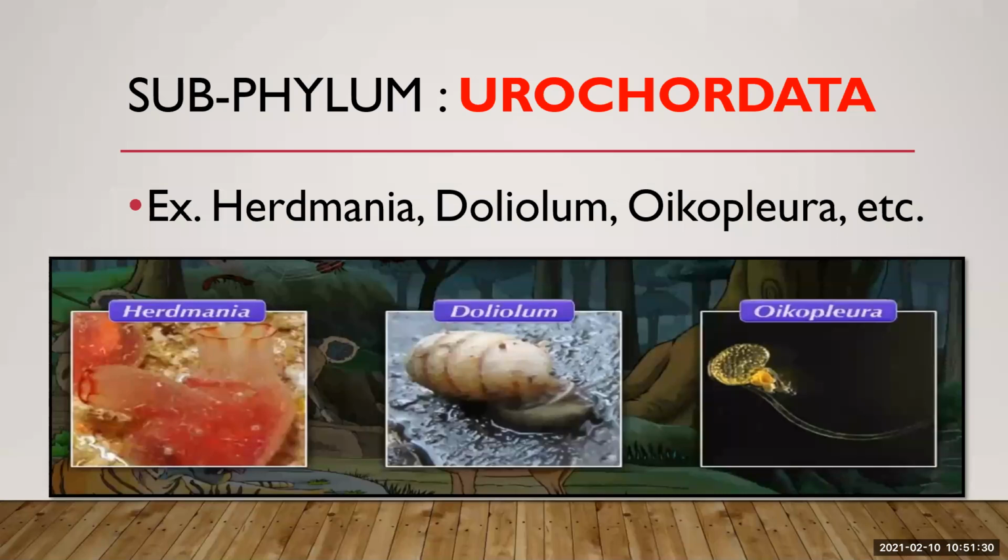Larvae metamorphose into adults after settling down at the bottom of the sea. Larvae which are freely swimming settle at the bottom and develop into the adult organism. Generally, these animals are hermaphrodite. Hermaphrodite means both the reproductive organs, male and female, are present in the same animal. So this is all about the Urochordates. Okay.